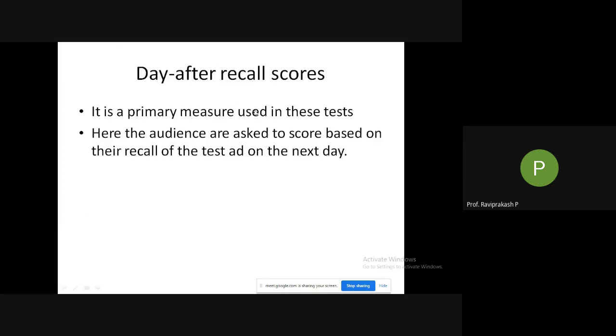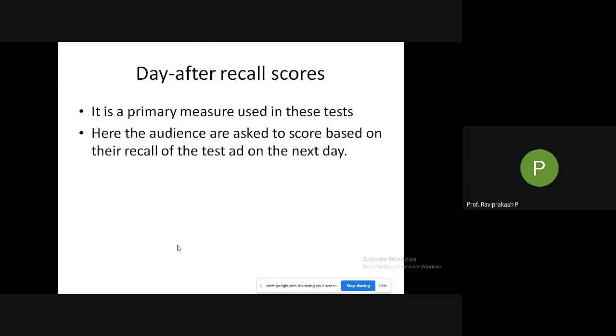Then the day after recall test. So day after recall score, what is done? It is a primary measure used in these tests. What is the primary measure? So here the audience are asked to score based on the recall of the test ad on the next day.